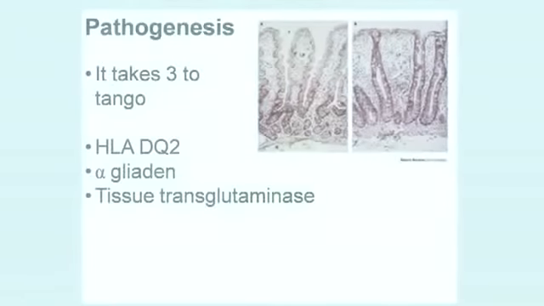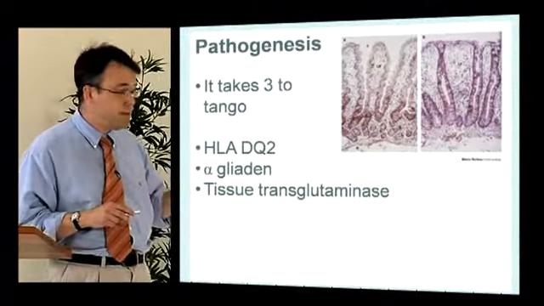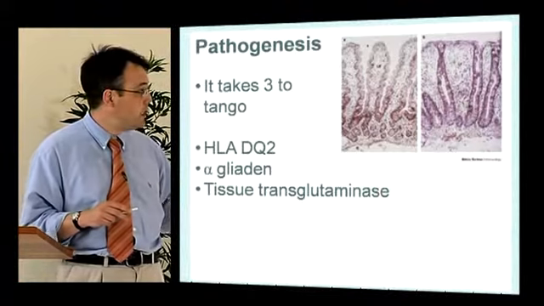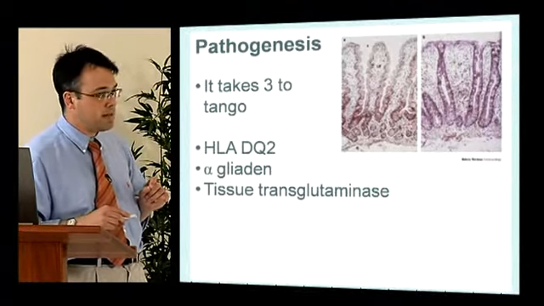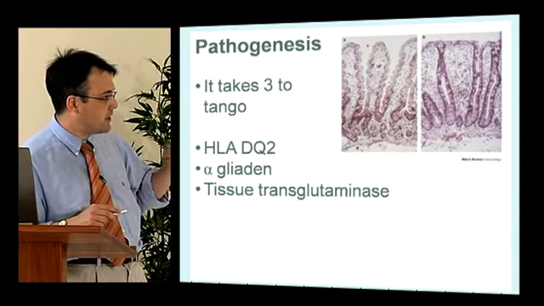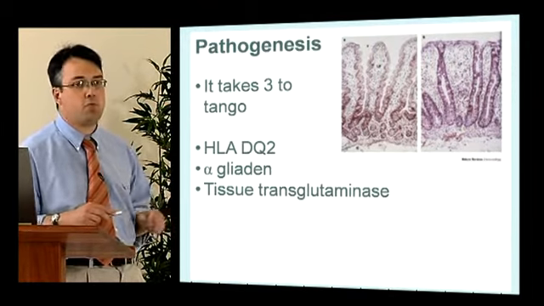The pathogenesis requires 3 key elements: the HLA, and 90% of celiac patients are HLA-DQ2 positive, the gliadin, and the tissue transglutaminase enzyme, which modifies the gluten-gliadin protein to make it recognizable by the HLA.